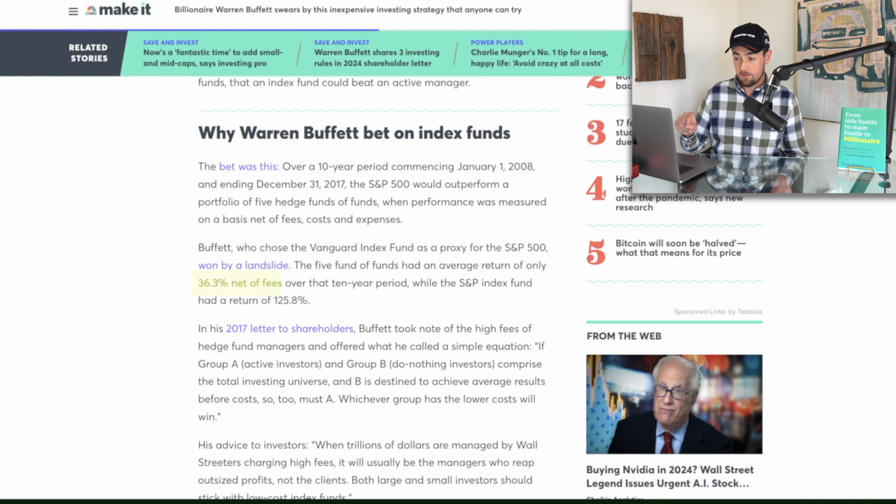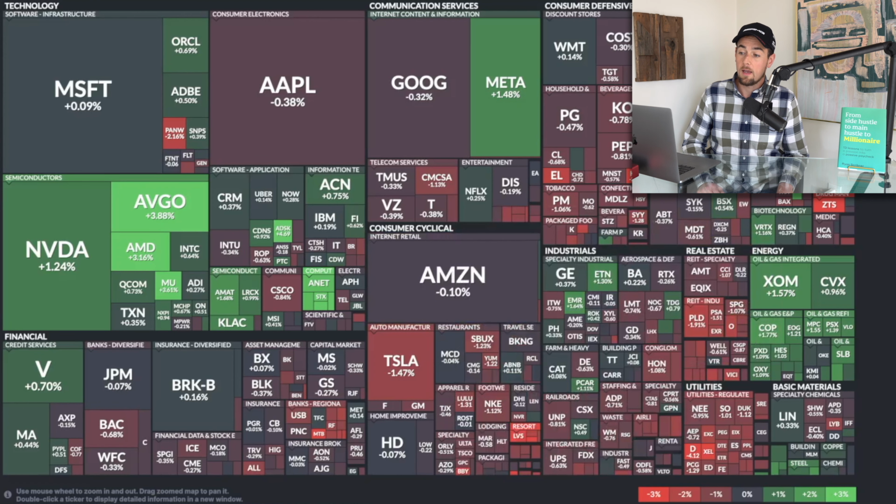The 5 funds had an average performance in that time period of 36.3% after fees, which are much higher with active management, and the S&P 500 returned 125.8%.